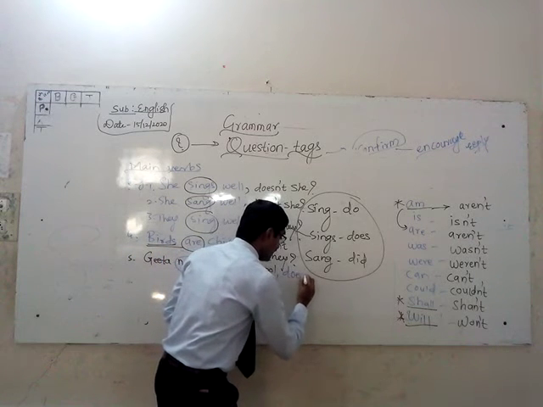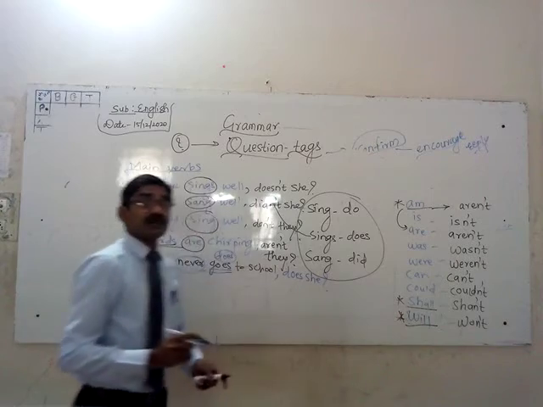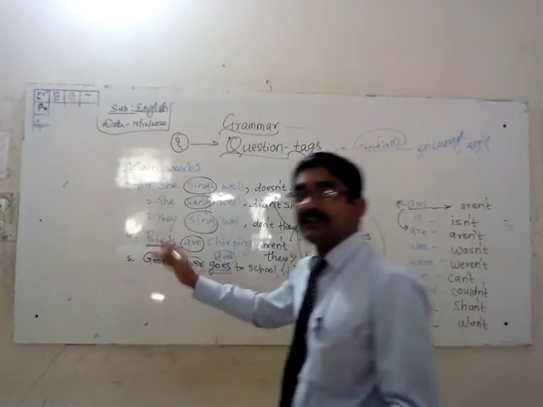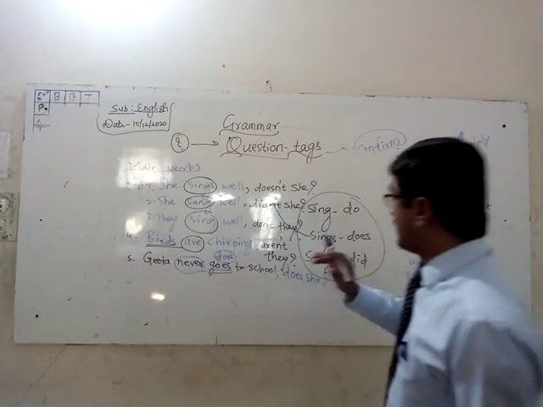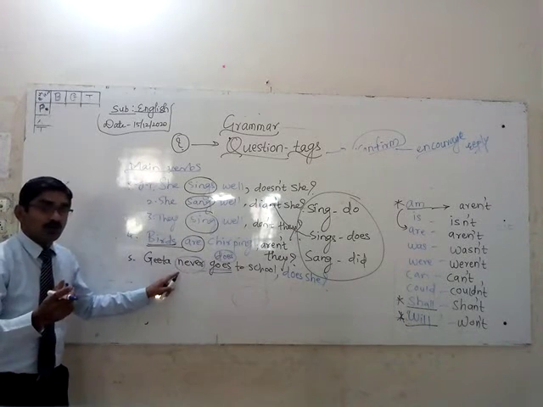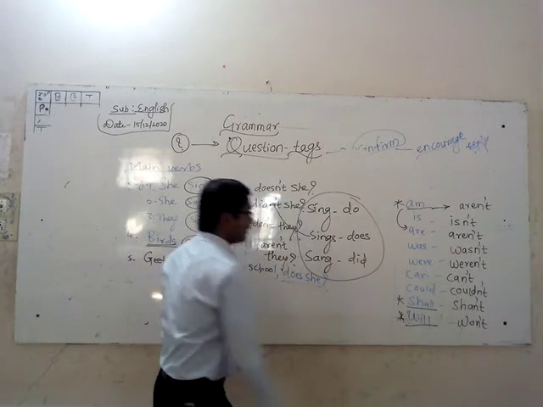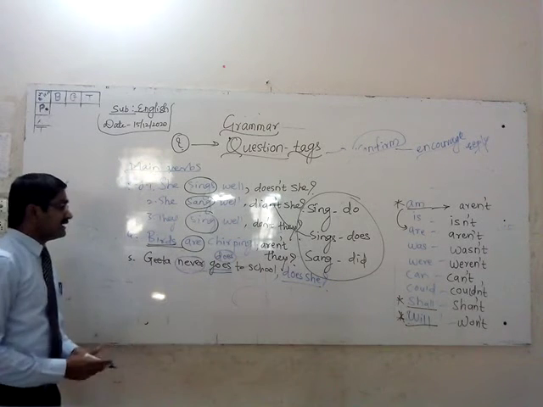What is the question tag? Does she? And why not "doesn't she"? Tell me, because the statement is already negative. You cannot again make it negative because the word "never" is there. I told you: nothing, never, no. Then you are always making the question tag positive. Is that clear? It's a very easy idea.